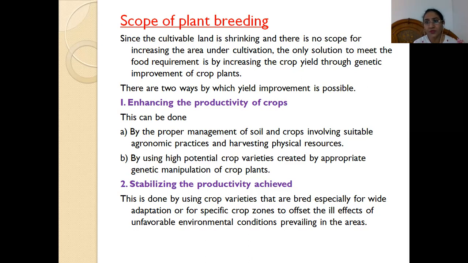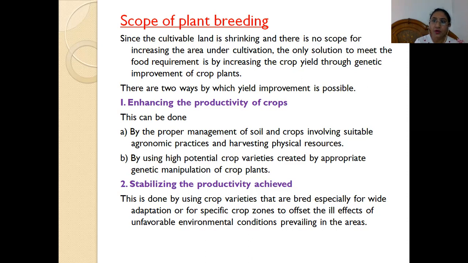So the only option that is left with us is to bring about certain other ways. There should always be another way for increasing the crop yield. That is, either we can achieve it through improvement of agronomic practices or by genetic improvement of the crop plants. There are two ways by which yield improvement is possible. First is enhancing the productivity of the crop. How can we enhance the productivity of the crops? By proper management of soil and crops involving suitable agronomic practices and harvesting physical resources.